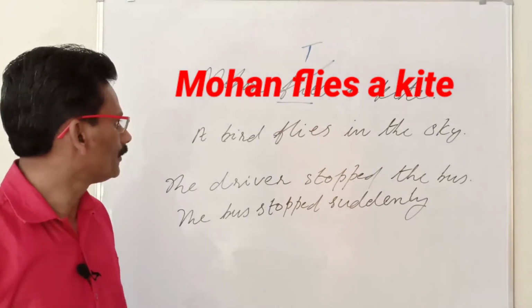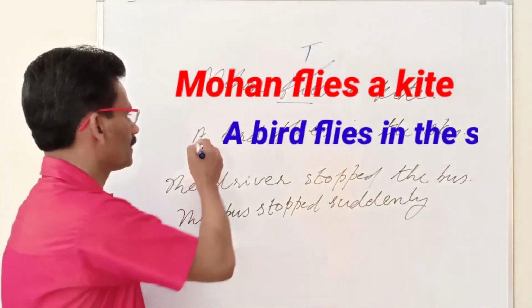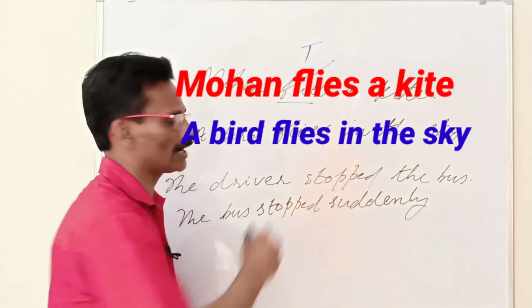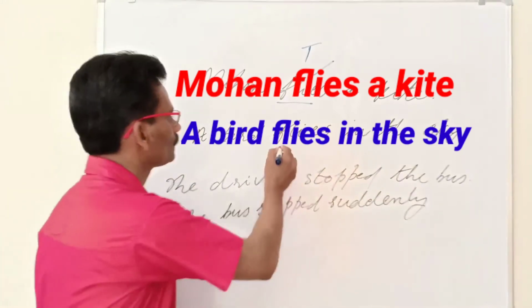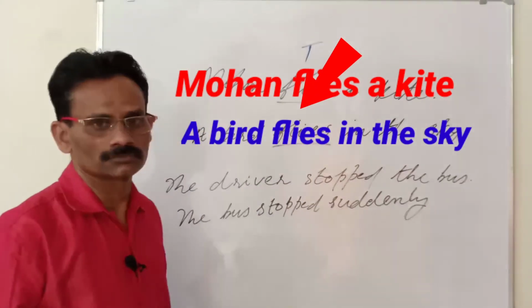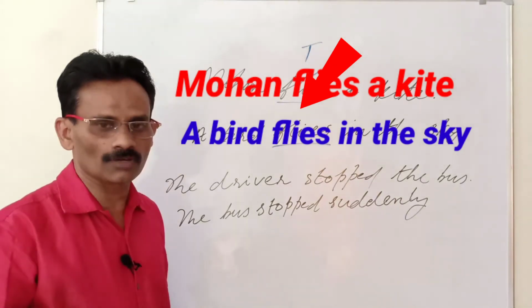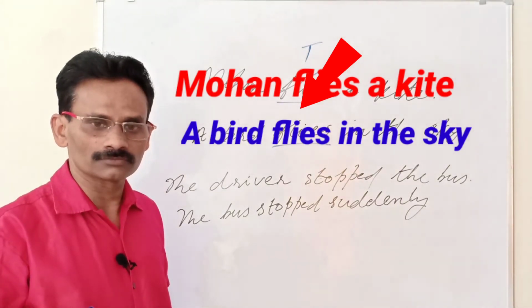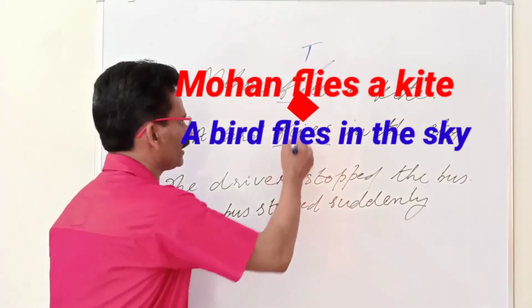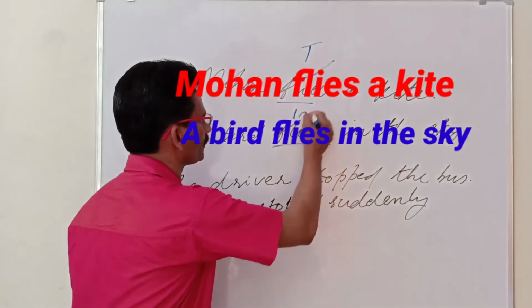And then, look at the next example. A bird flies in the sky. Again, flies is the verb. Is it a transitive verb or intransitive verb? This is an intransitive verb.